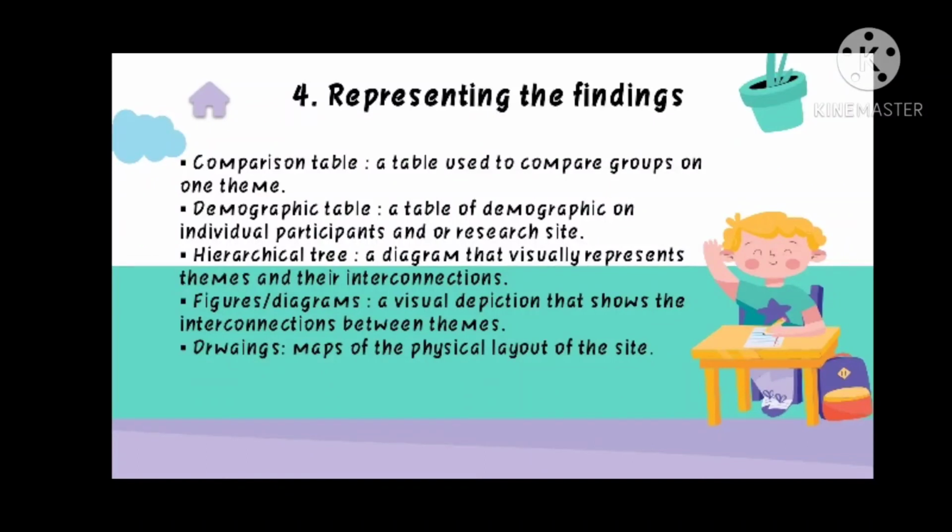The first is a comparison table, a table used to compare groups on one theme. The second is a demographic table, a table of demographics on individual participants at a research site. The third, a hierarchical tree, or a diagram that visually represents themes and their interconnections. The fourth, figures or diagrams, a visual depiction that shows the interconnections between themes. And the last is drawings, maps of the basic layout of the site.